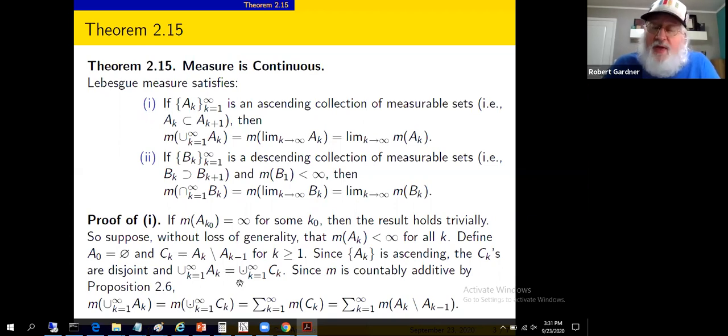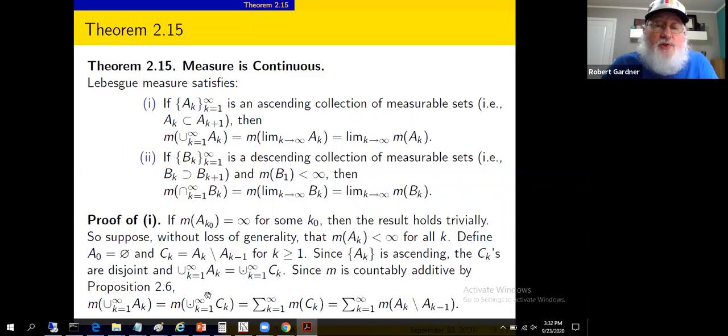It's really useful knowing when things are disjoint here. Tells us when we can use countable additivity. Okay, we got disjoint, measurable sets. Maybe a quick comment. These C sub k's are all measurable sets. Set differences are measurable. This is A sub k intersect A sub k minus 1 complement. We're in a sigma algebra. It's closed under complements. It's closed under intersections. It's closed under set differences. It follows. So by the way, the C sub k's are measurable as well. Something to keep an eye on because not all sets are measurable. But we're doing sigma algebra stuff, and we know the collection of measurable sets form a sigma algebra.